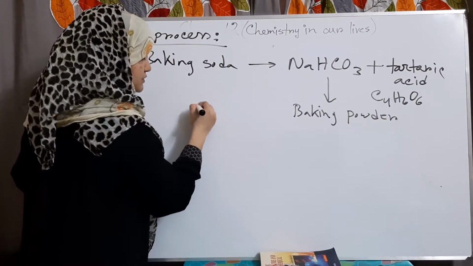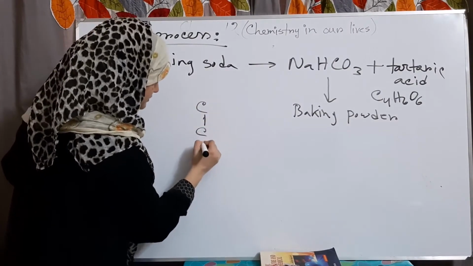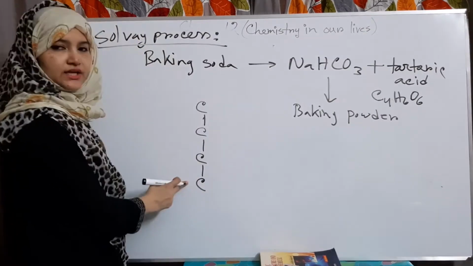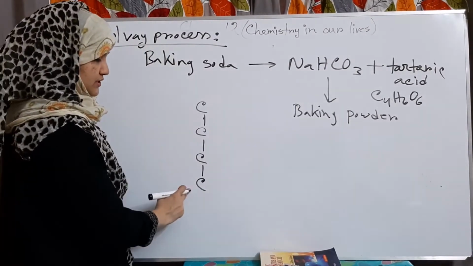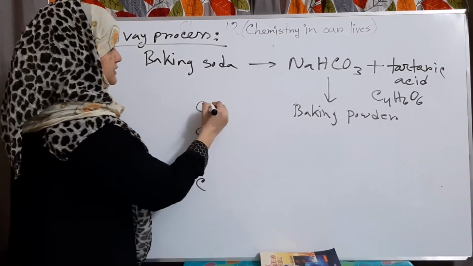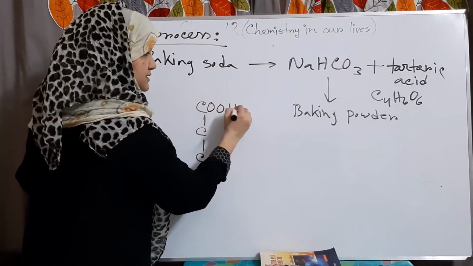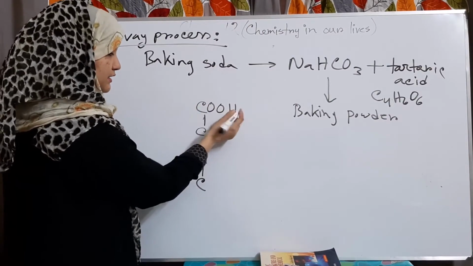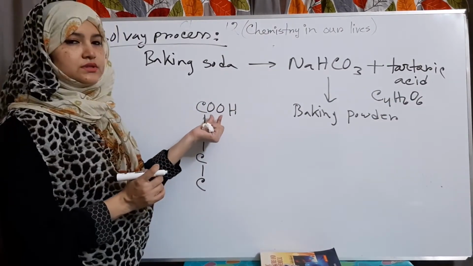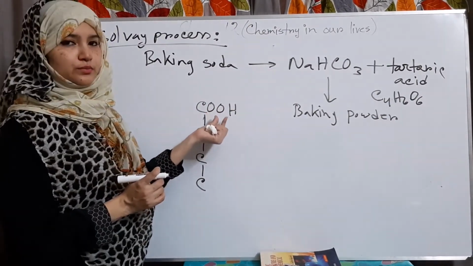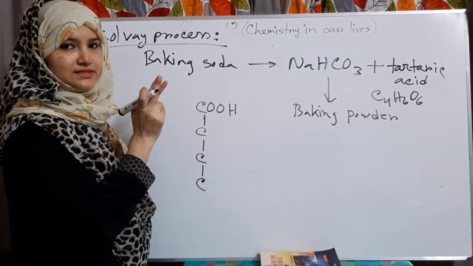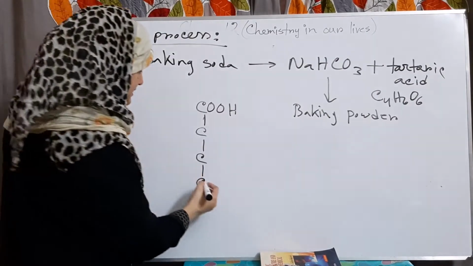You have to write this in your copy, okay? 4 carbon containing chain, okay? And this is an organic acid, that means it must have the carboxylic group, COOH group, and this is a diprotic acid. Okay, tartaric acid is a diprotic acid.